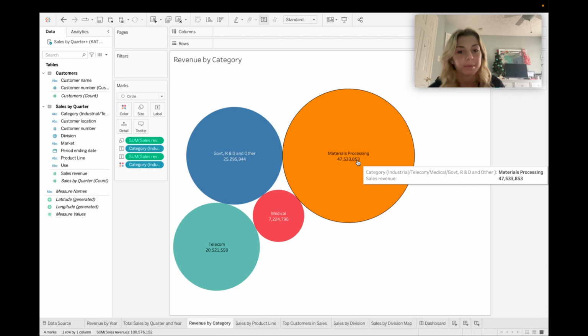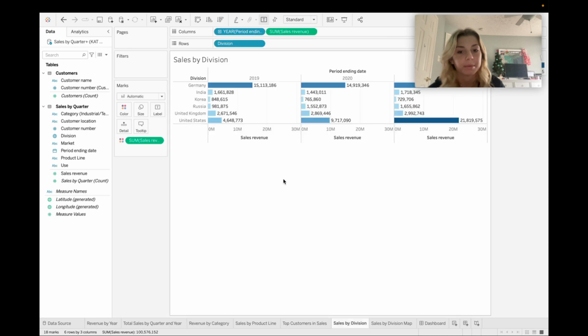The third question was, in 2020, what was the United States division recorded in total sales? So for this one, you look at sales by division and you can find the United States for 2020, and you can see that the sales revenue was $9,007,170.